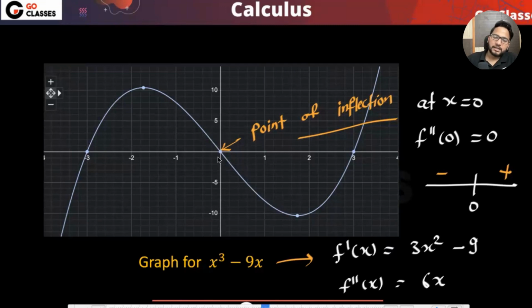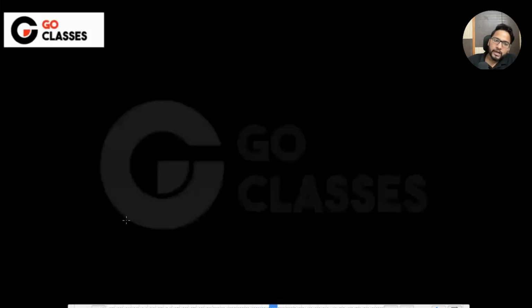It is concave down throughout, that is fine. But if I'm checking at 0, if I'm saying minus 0.1 and plus 0.1, then I'm talking in the neighborhood only. So it is concave down just less than 0, it is concave up just greater than 0, and at 0 it is 0. So basically this is called a point of inflection, which means at this particular point, the function is changing its behavior from concave up to concave down.